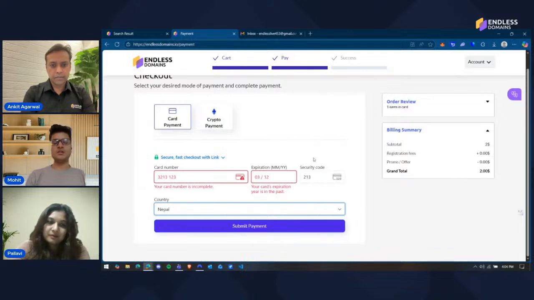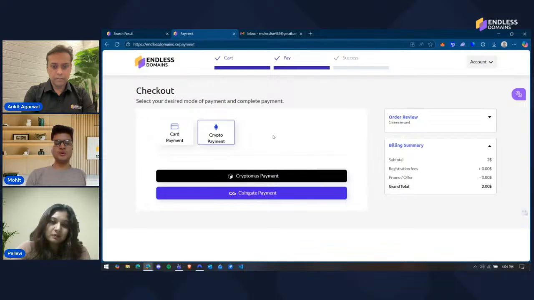And then after that authentication, the payment is successful. There is nothing else that you need to do on the card payment side. So that is quite simple. That is quite a simple process to proceed with card as well. Now, if you don't want to be paying through your bank, through your card, what you can do is